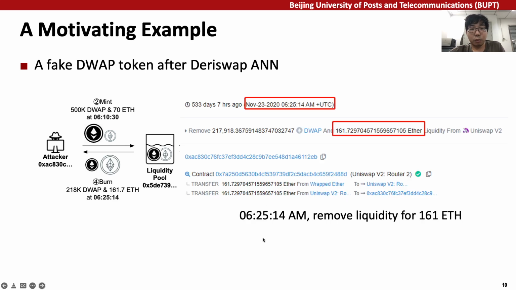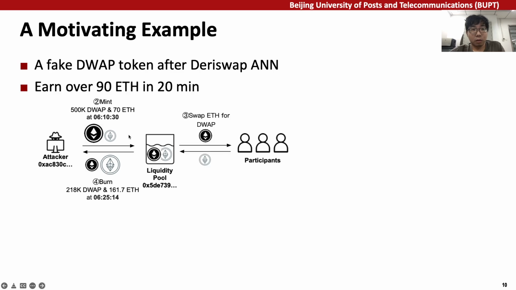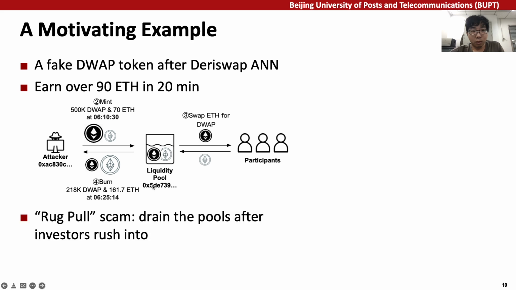The attacker removed liquidity for over 160 Ether at 6:25. The whole process lasted about 20 minutes and the attacker earned over 90 Ether. It is a common type of rug pull scam, in which scammers fool the victims to invest in the scam tokens and then drain the money of the pools.